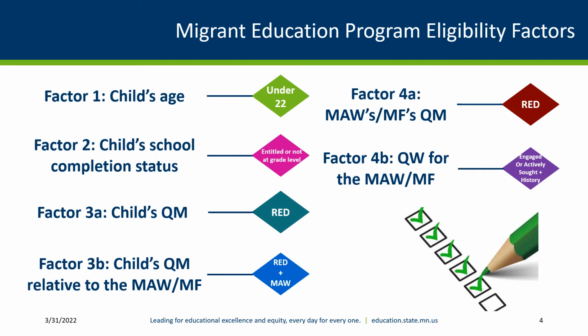You will notice that the Migrant Education Program definitions are part of the factors we will be going over. These factors will be used to determine if a child meets the definition of a migratory child and that the worker meets the definition of a migratory agricultural worker or migratory fisher, as well as the other factors meeting the definitions for eligibility purposes.